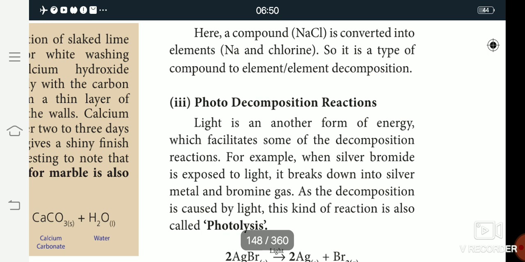For example, silver chloride crystals, which are white in color, when kept under sunlight turn gray in color, as chlorine gas is lost. This is the photo decomposition reaction, called photolysis.